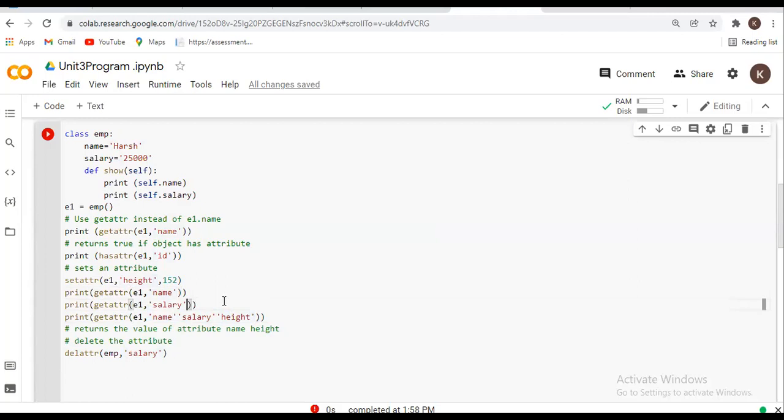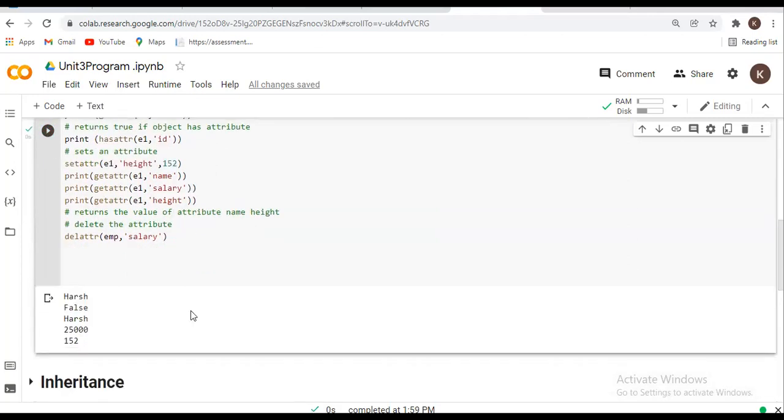The get attribute method will not take more arguments at once. That's why we are writing a separate get method for all the objects.